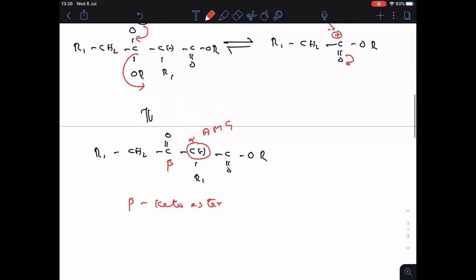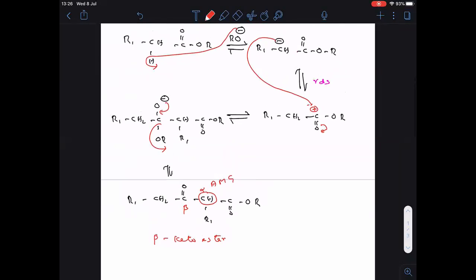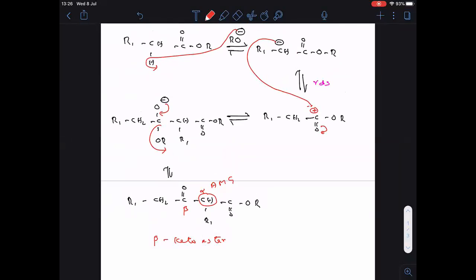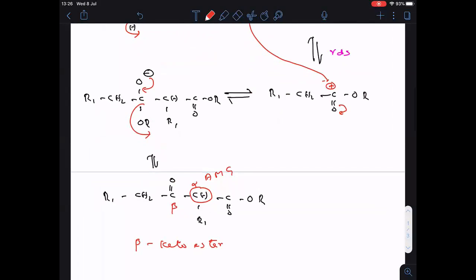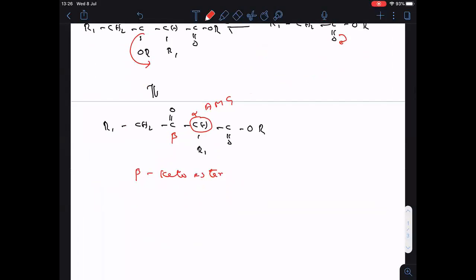Now, once you see the complete mechanism, see clearly, in the mechanism all the steps are reversible only here. Since all the steps are reversible, I want you to note this point also, because once we get this question: the yield of beta keto ester will be poor.